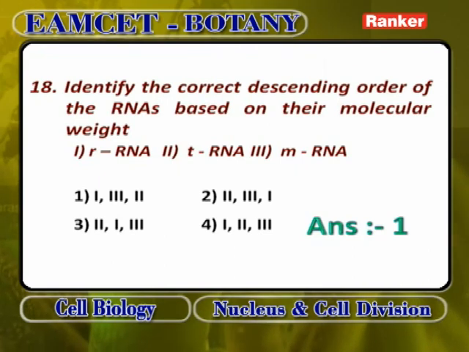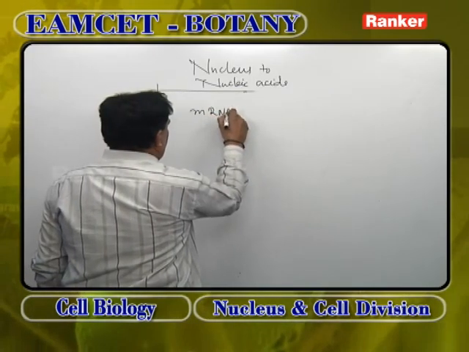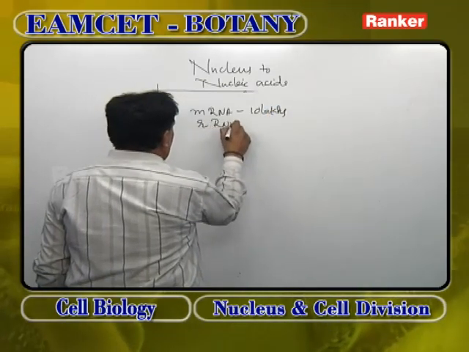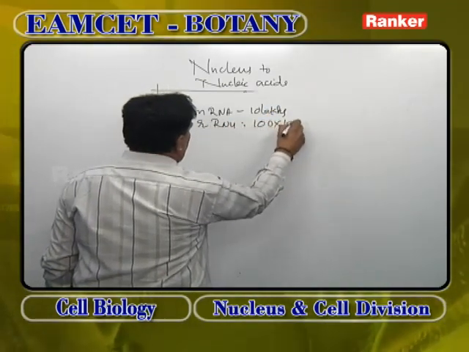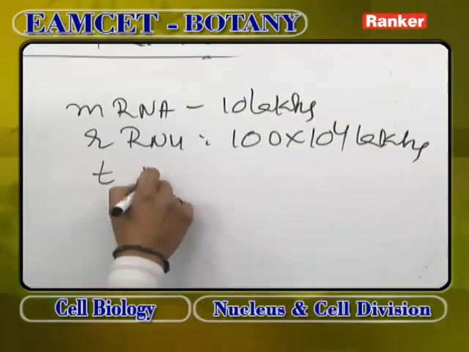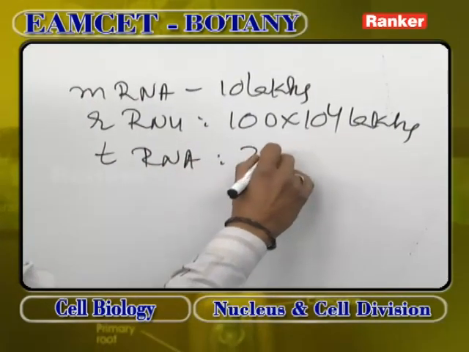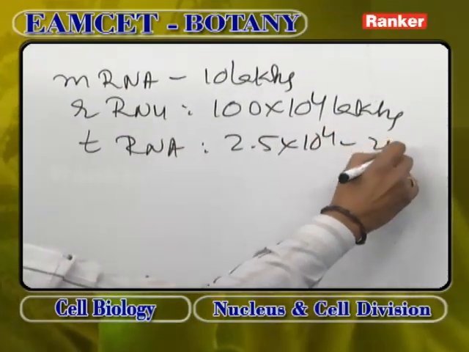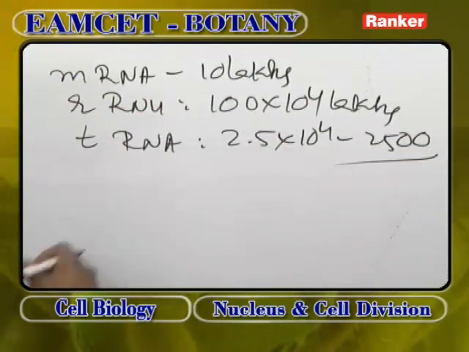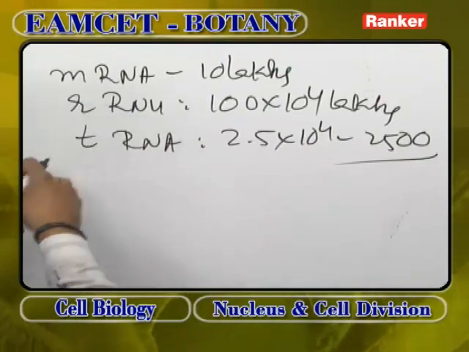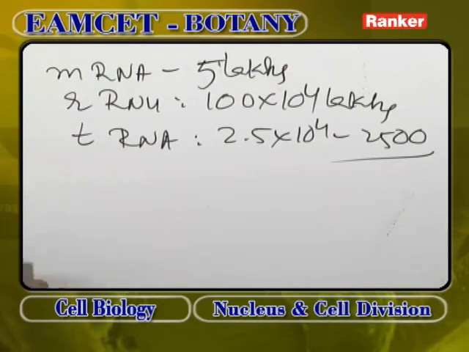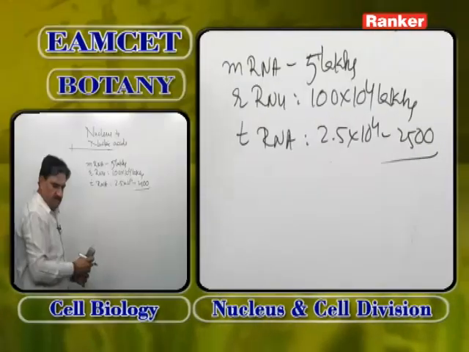The molecular weight of ribosomal RNA is 10 lakhs, messenger RNA is 5 lakhs, and tRNA is 2.5 into 10 power 4, that means 2500 Dalton.